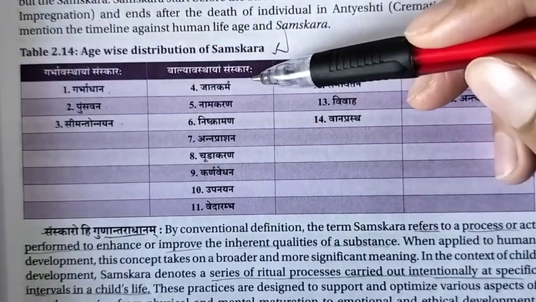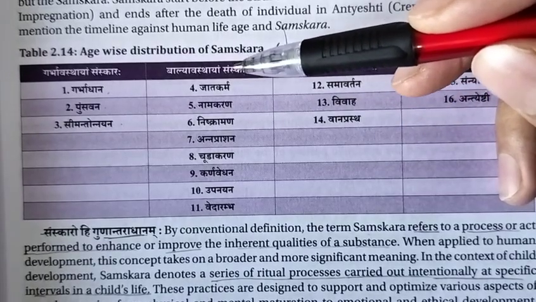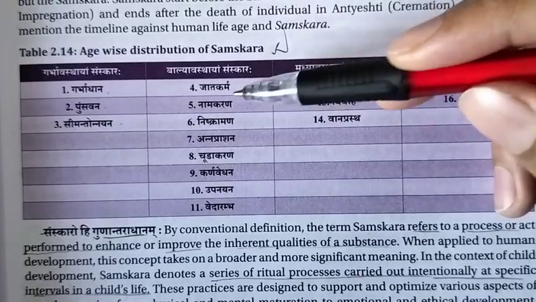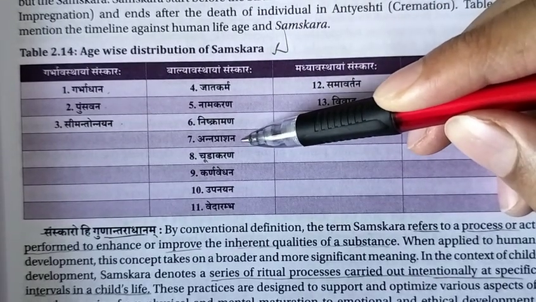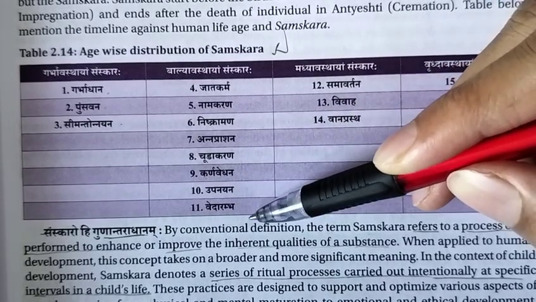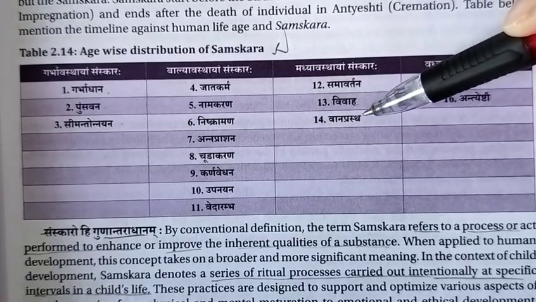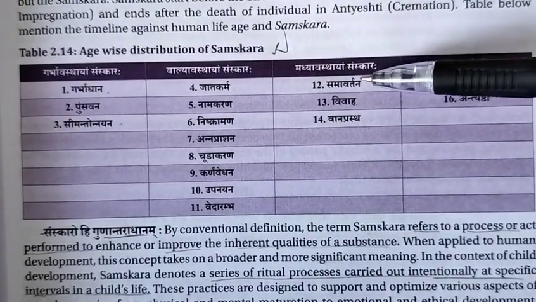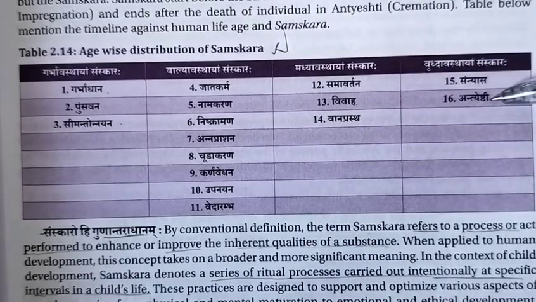Next is balyavastha samskara, which samskaras are to be done when the baby is a little child: jatakarma, namakarana, nishkramana, annaprashana, chudakarana, karnavedha, upanayana, vedarambha. And in madhyamavastha: samavartana, vivaha, vanaprastha. And in vruddhavastha: sannyasa, anteshti.